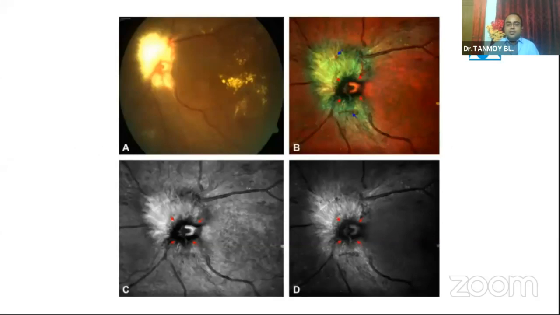So this is a picture from a patient who was part of a study published by our institute. Figure A shows an optic nerve disc margin, a very difficult delineation in the color photo. Figure B shows the disc margin better delineated in the composite multicolor image, whereas figure C shows an infrared reflectance scan, where the disc margin is clearer compared to figure D, which is the green reflectance image.